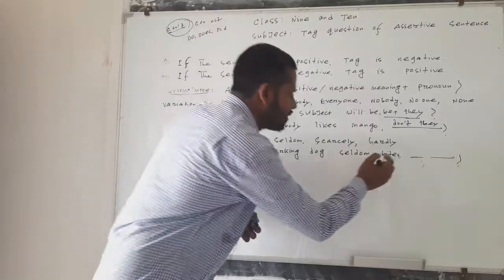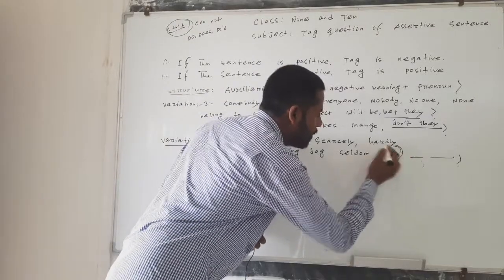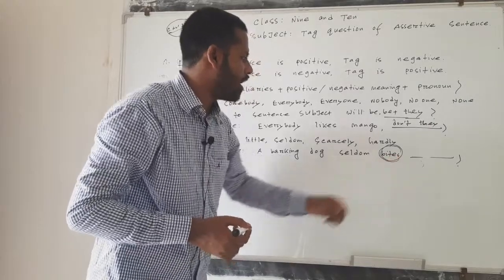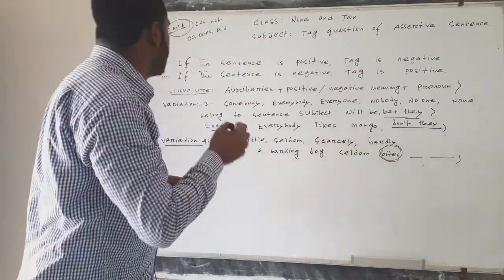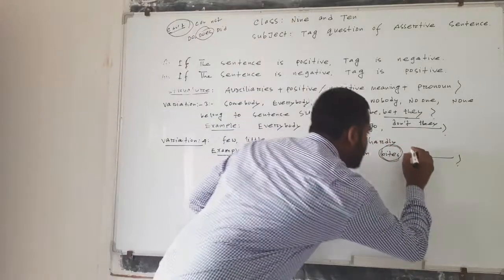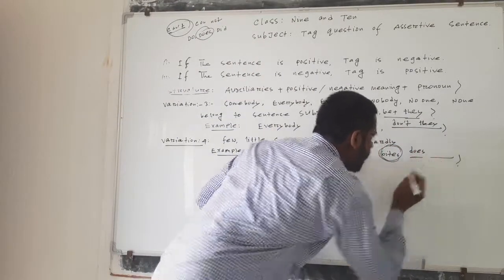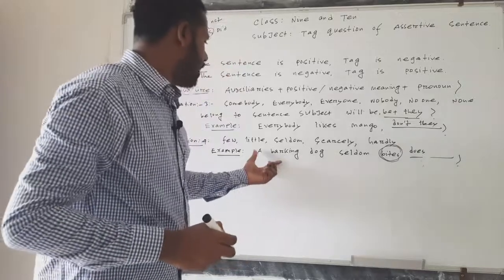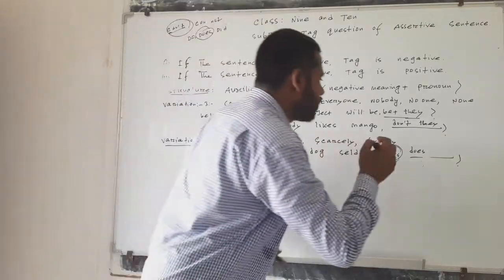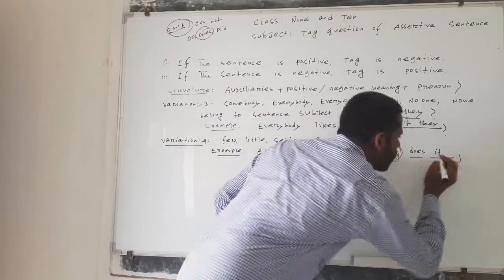A barking dog seldom bites. Here the verb is bites, base form with s added. That's why we need to put does. And the sentence is in negative mood, so the answer will be in affirmative mood. A barking dog, instead of barking dog, we should write the pronoun it.